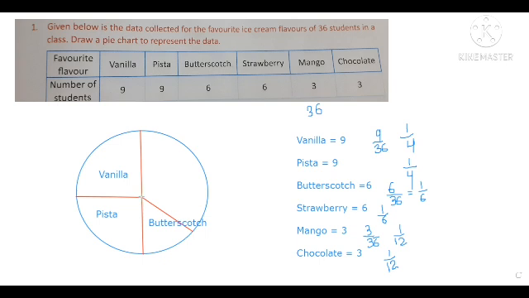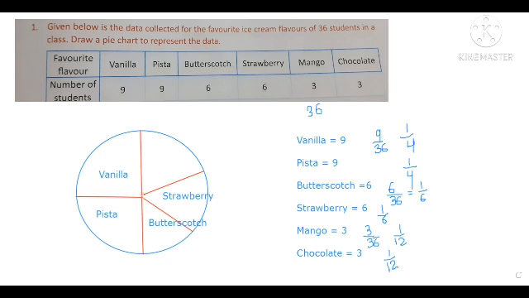Now next 1 by 6 is that of a strawberry. So this will also occupy the same space. So here we are going to write strawberry. Done. Now what will be adjusted in the remaining part? Mango and chocolate, both will be adjusted here.